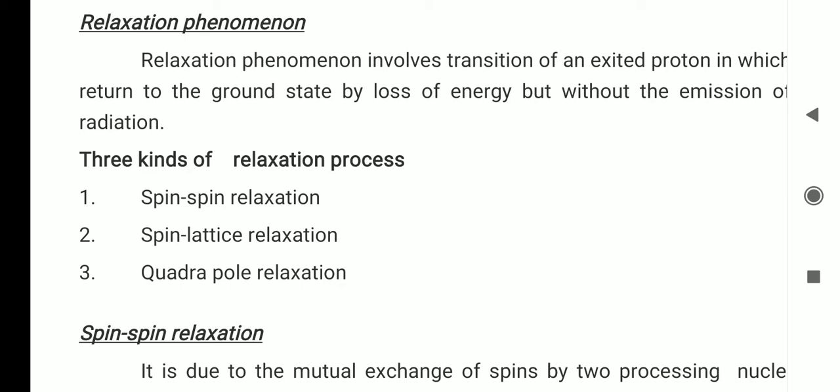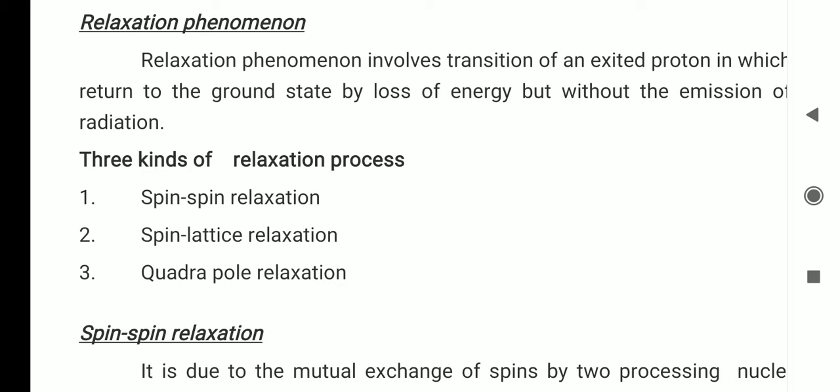These protons are incident with radio wave frequency radiation. Then the protons go from the alpha spin state to the beta spin state, and resonance takes place.